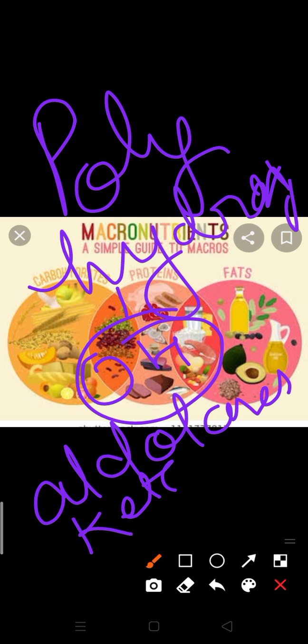Ketoses means a ketone group is present. So these are known as carbohydrates. We can define carbohydrates as polyhydroxy aldoses, where an aldose group is present, such saccharides or sugars are known as aldose sugars, or where a ketone group is present, they are known as polyhydroxy ketoses.